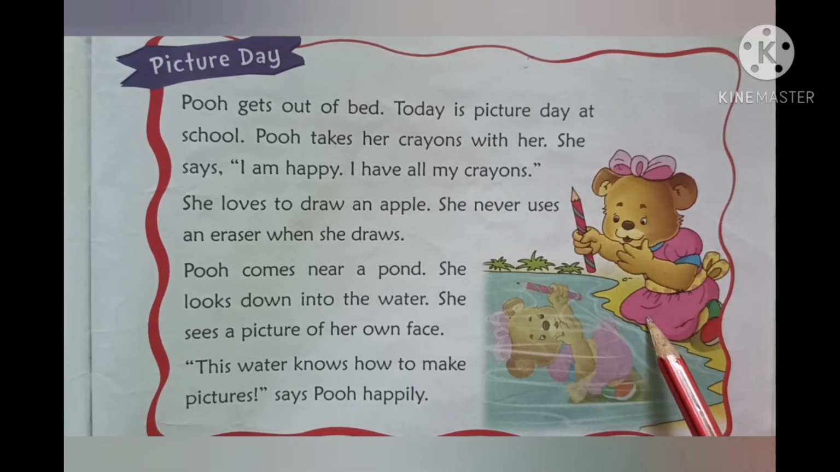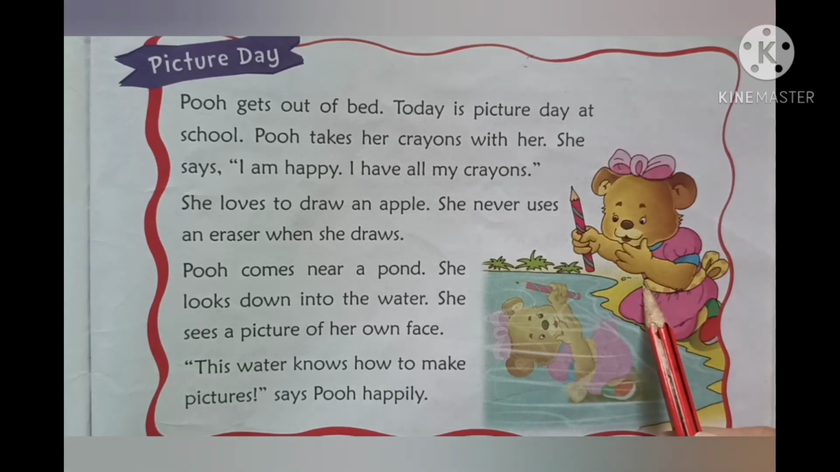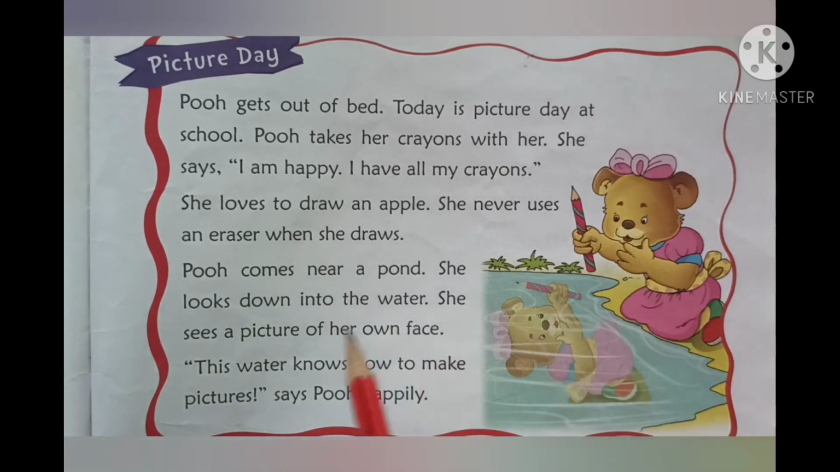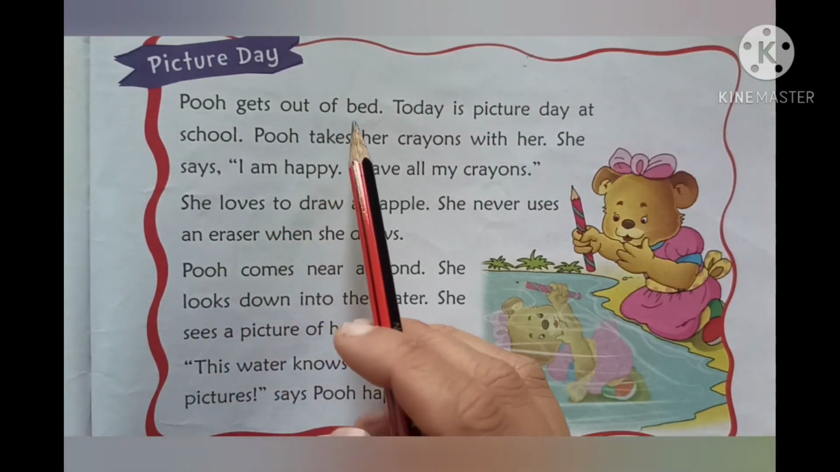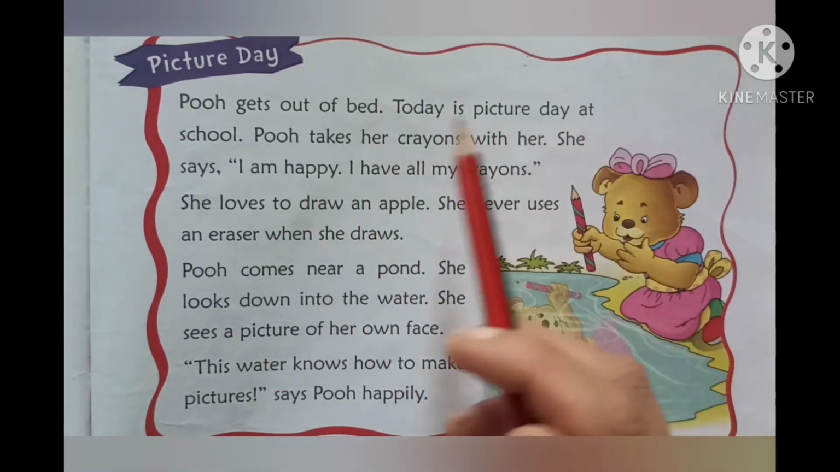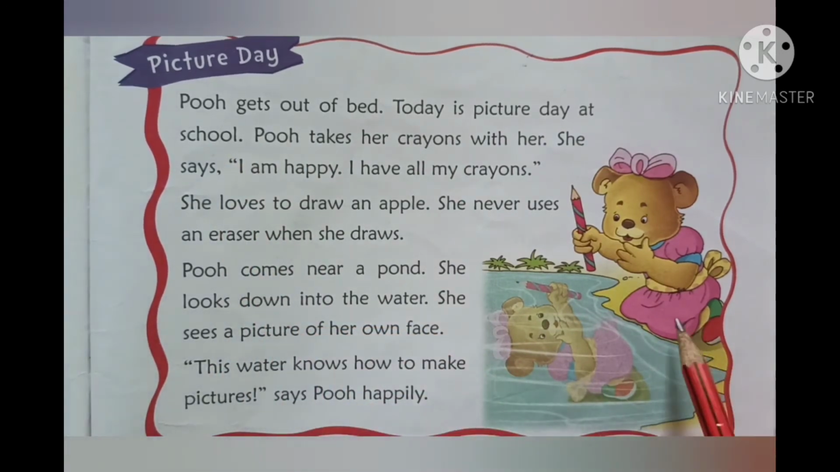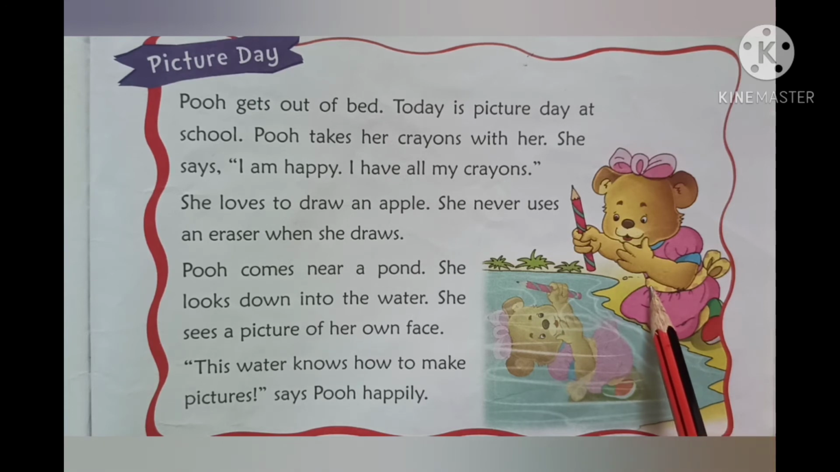So you might have seen the cartoon whose name is Winnie the Pooh. So this is Winnie. So let us see what she is saying. So Pooh gets out of bed. Today is picture day at school. So Pooh, she got up early. She got out from her bed. She has got ready for school and she is saying today is a picture day.